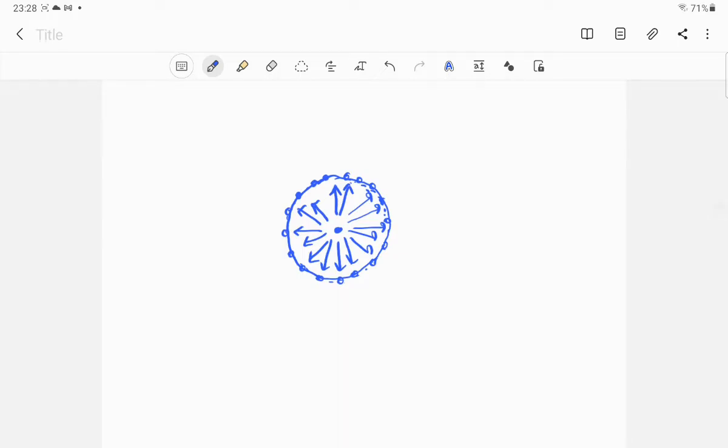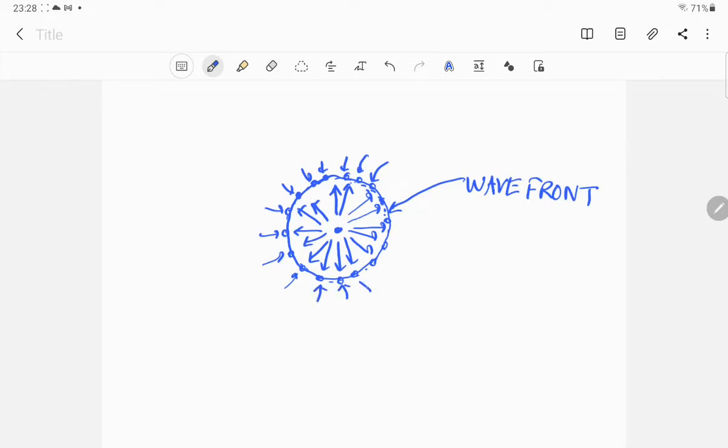Now what Huygens says is that each point on a wavefront, so this is the wavefront, and this is the wavefront, each of these points is a source of secondary disturbance. You can't count the points, I am just showing some for illustration.